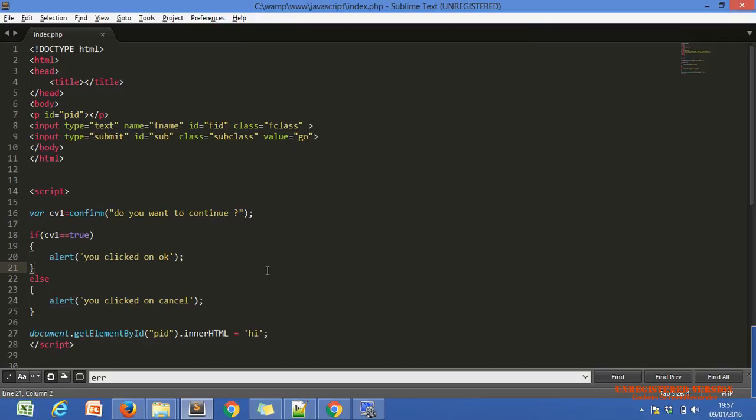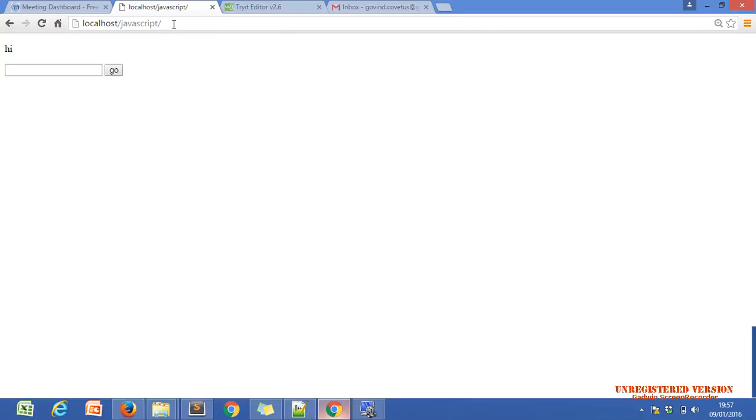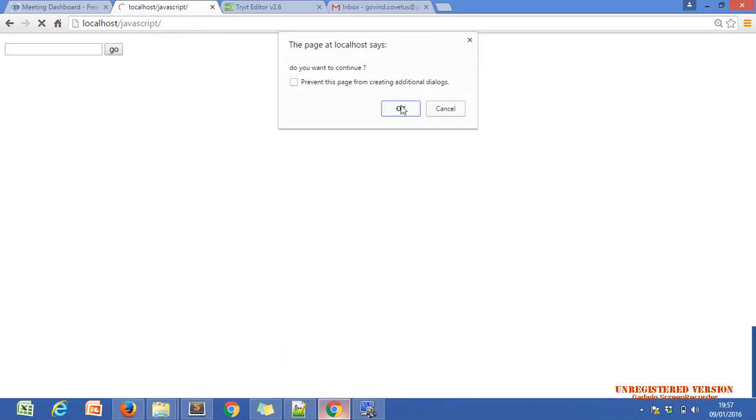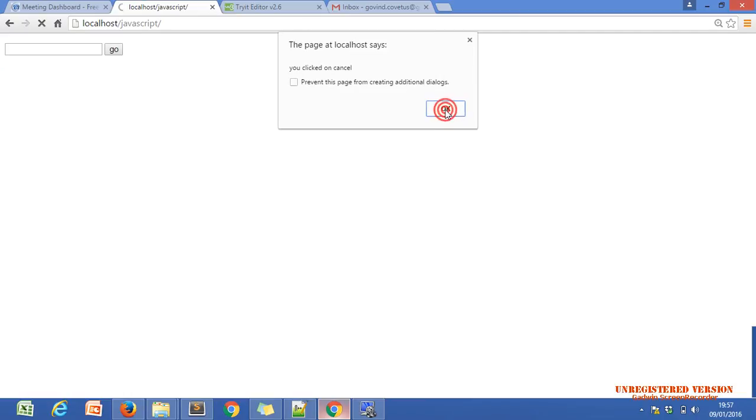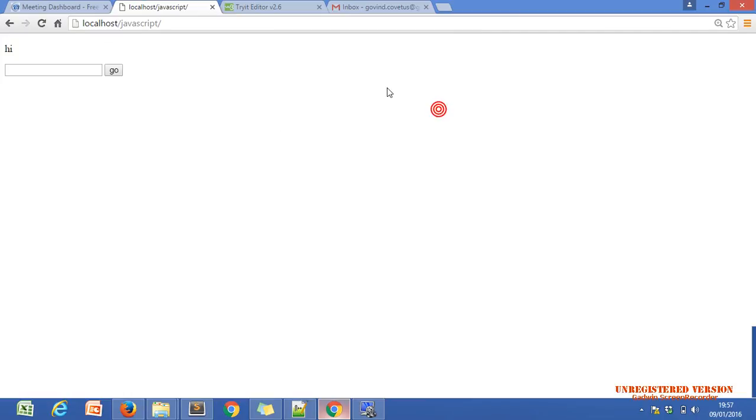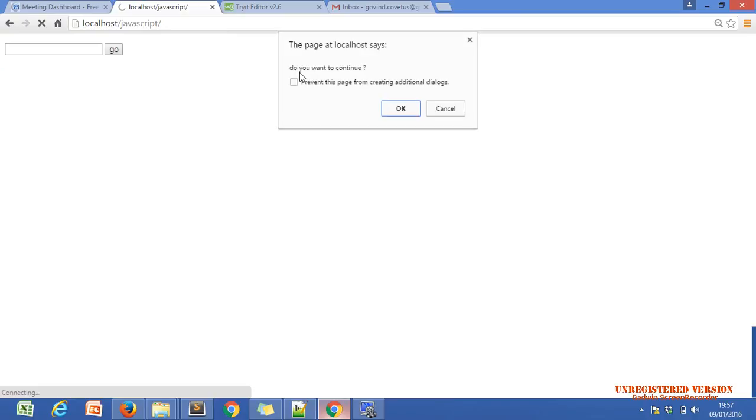Within the alert box, a text field is not possible. You are asking whether, within this alert box, you can enter text at runtime. No, it is not possible. It is just for displaying the message, and the confirmation box is also just for displaying the message. But in the confirmation box we have one OK and Cancel, so it will return true or false, nothing else.